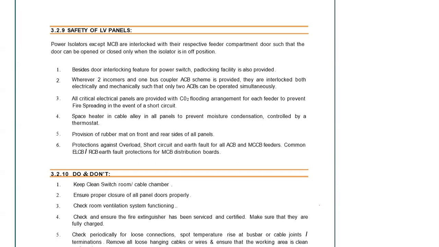Protection against overload, short circuit, and earth fault for all ACB and MCCB feeders, with common ELCB and RCB earth fault protection for MCB distribution boards. Generally it is single phase protection, provided in lighting and power circuits. Nowadays this is not so much required, because earlier we used to have tube lights with what we usually call chokes.